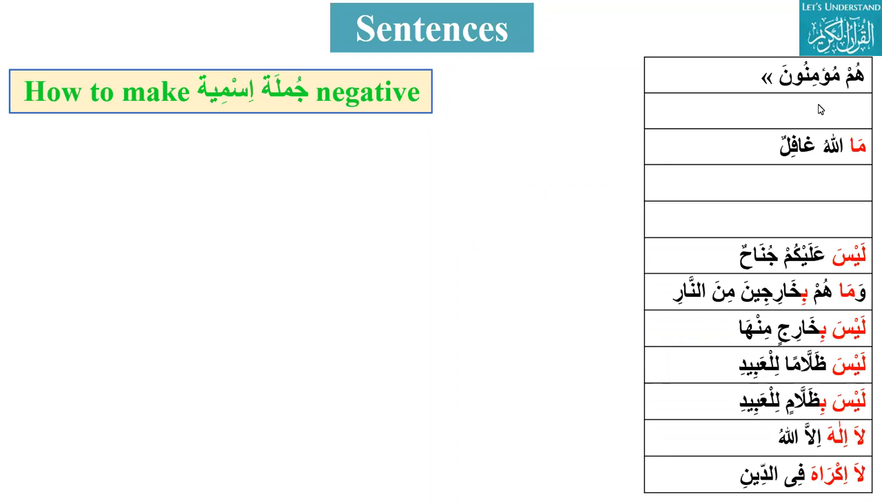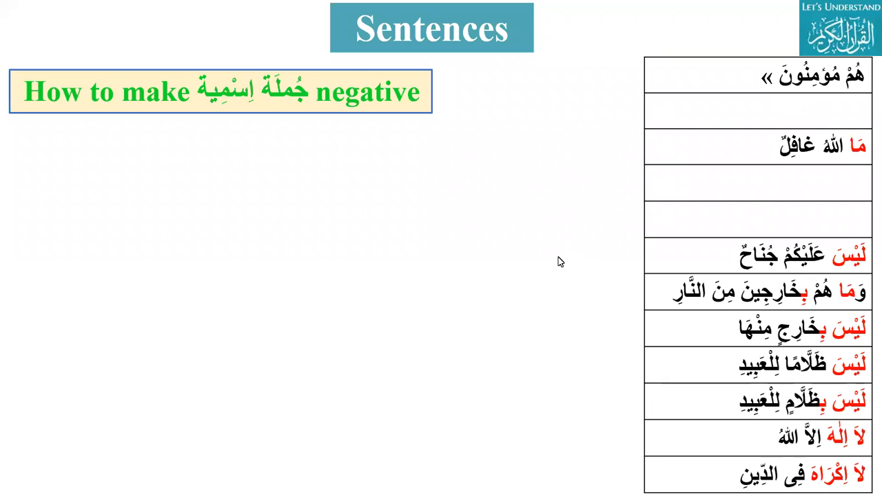Okay, let's see. The task for you is: they are Muslims. What will be the Arabic for that? Hum Muslimun. This is a jumla ismiya. And if I say they are not Muslims, ma hum Muslim, I should be. Ma hum Muslimun.